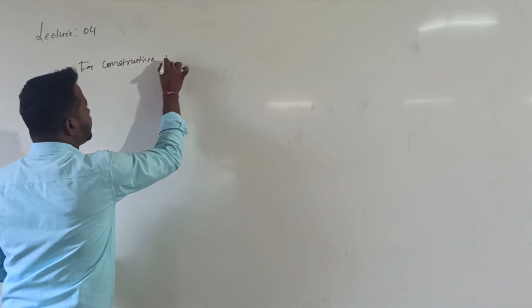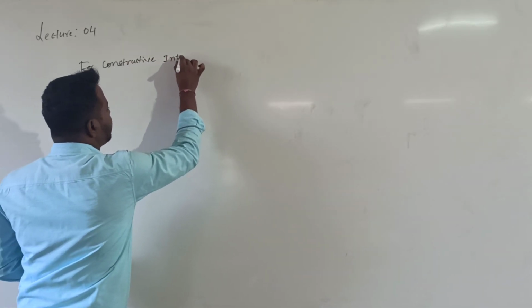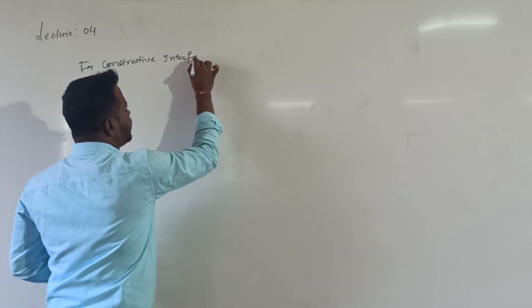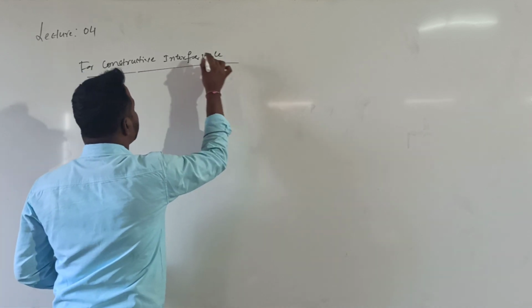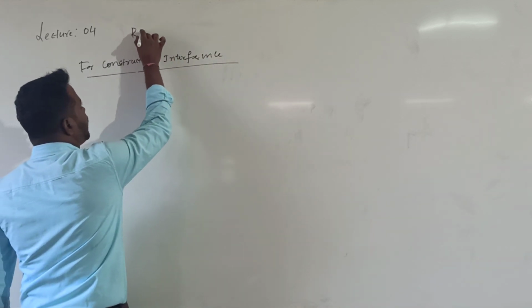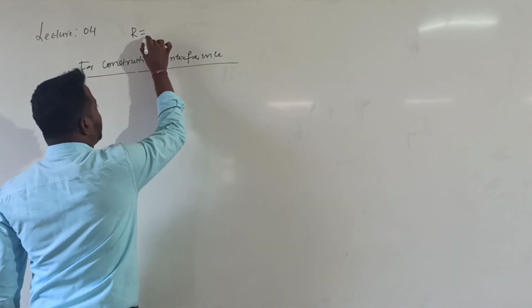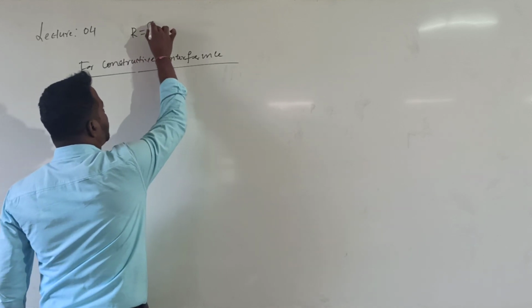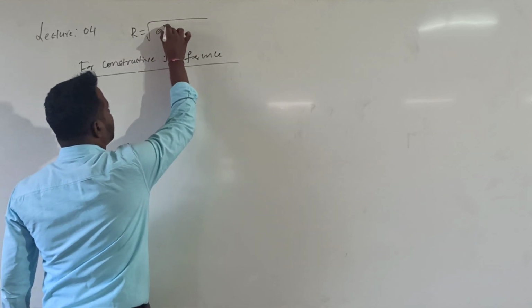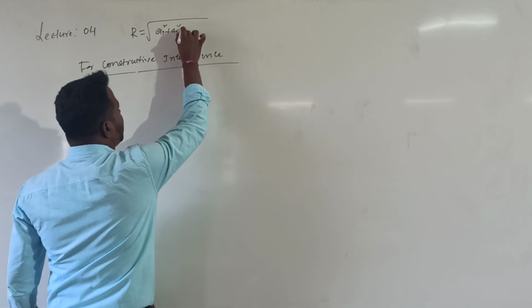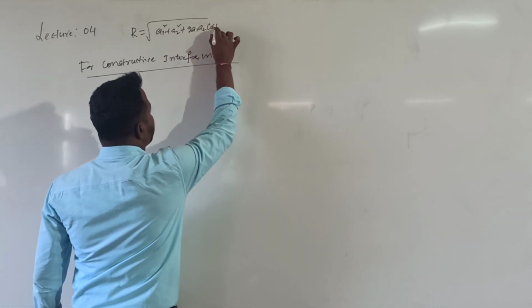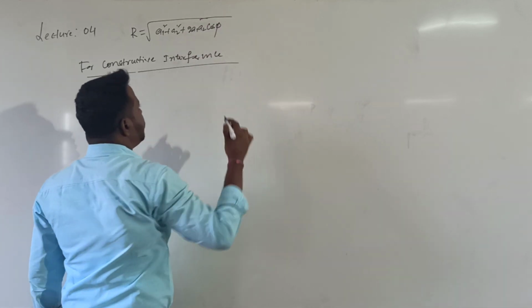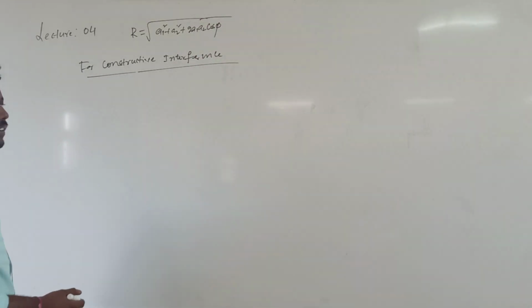Constructive interference. What is the meaning of constructive interference? You know that the resultant intensity value will be maximum. Before this you should know the formula for R. The resultant amplitude is given by the formula root over A1 square plus A2 square plus 2 into A1 into A2 into cos phi, where phi is the phase angle between the two interfering waves.